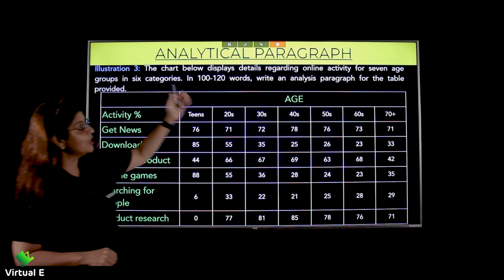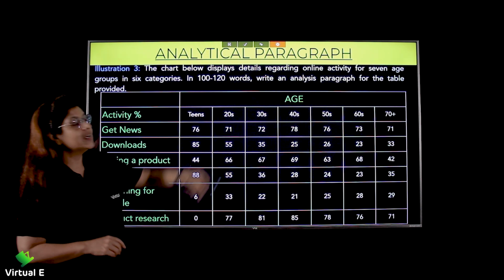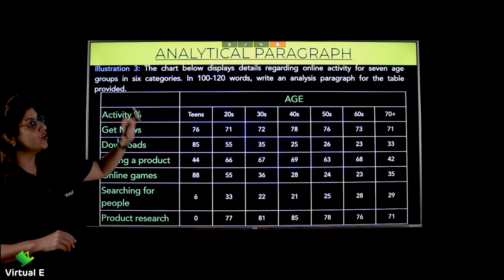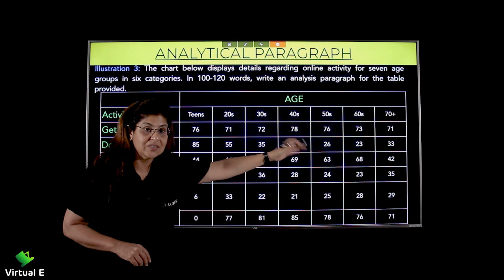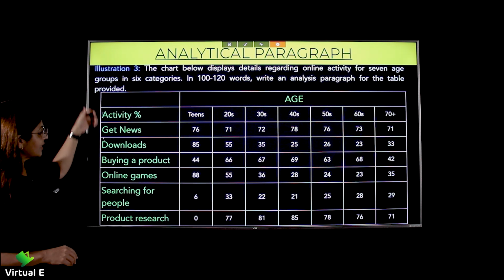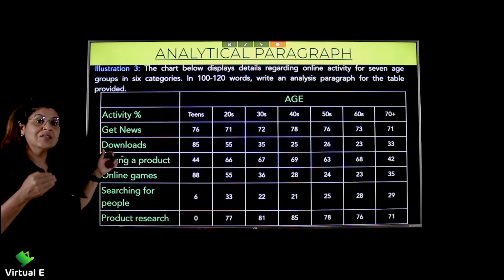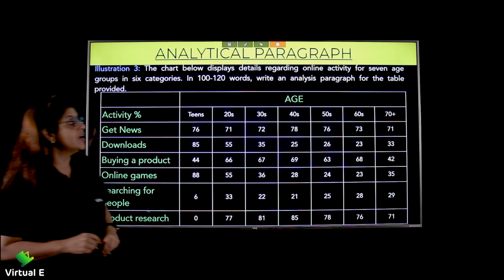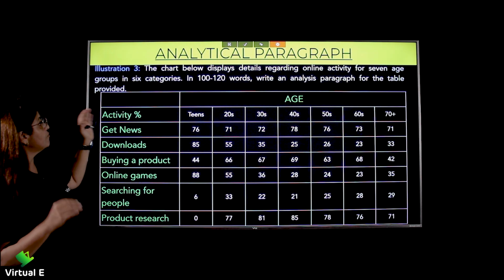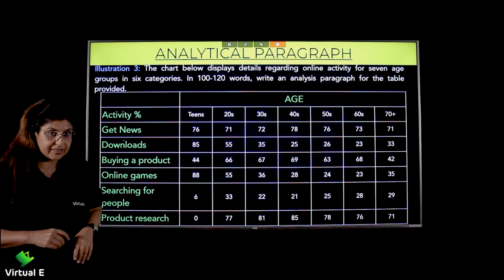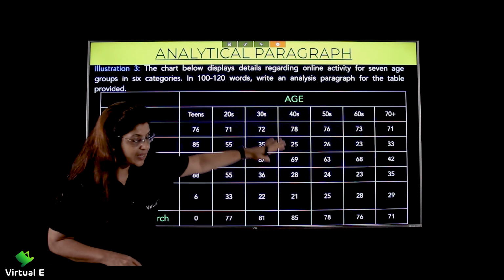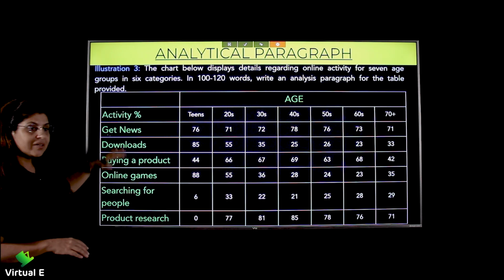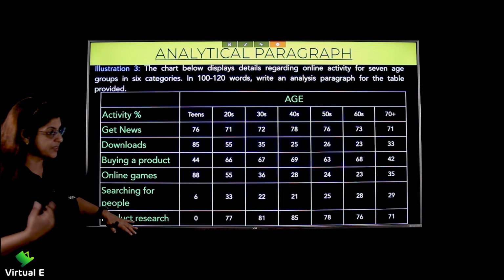So the chart below displays details regarding online activity for 7 age groups. You can see 7 age groups into 6 activities. These are the different online activities. In 100 to 120 words, write an analysis paragraph for the table provided. Now, here what we are seeing are the different age groups. Here we are seeing the different categories, the different online activities.